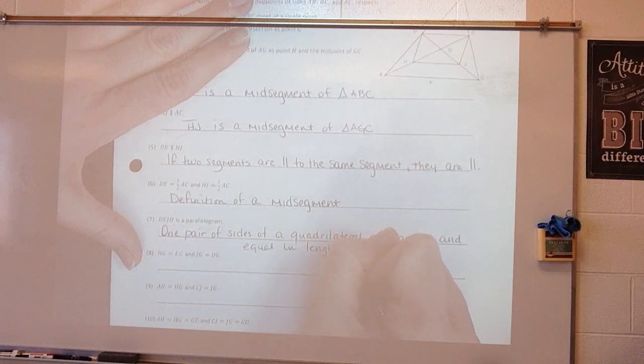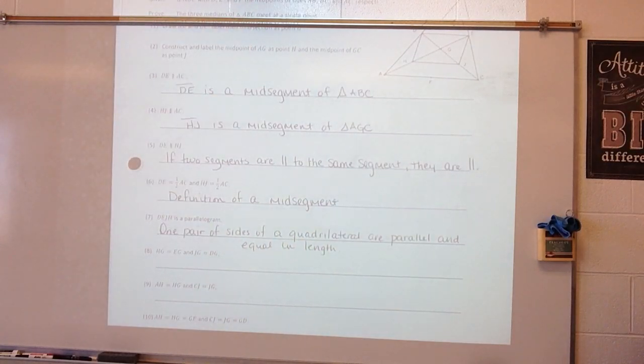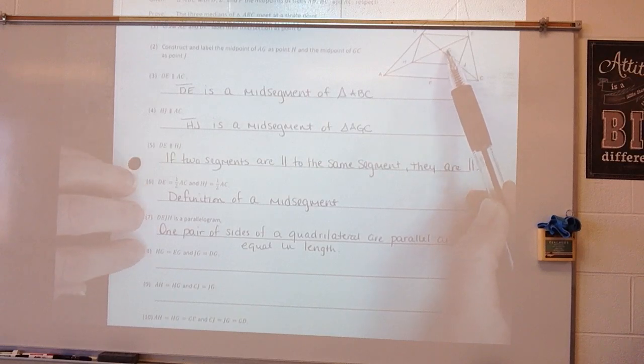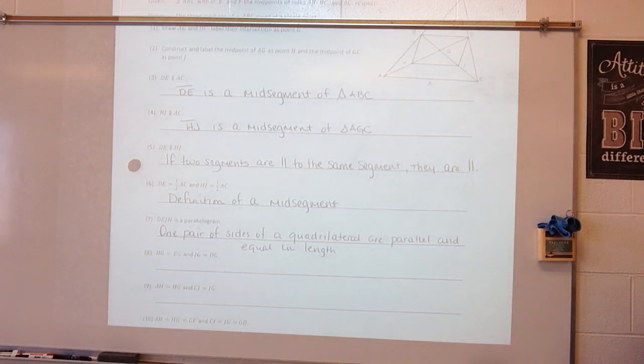So since they're parallel and equal in length, then I know that I have a parallelogram. Alright, so how do I know that HG is equal to EG and that JG is equal to DG? Well, if I have a parallelogram, then what do I know about the diagonals? They bisect each other.